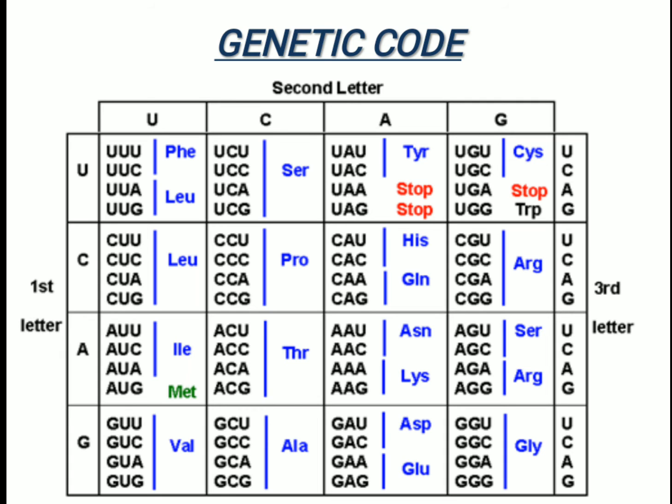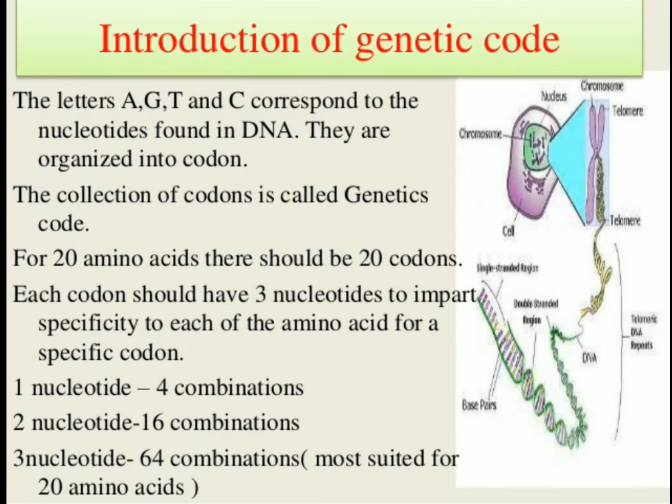Actually, as already explained to you, if we say that one nucleotide codes for one amino acid, then only 4 combinations will be possible.